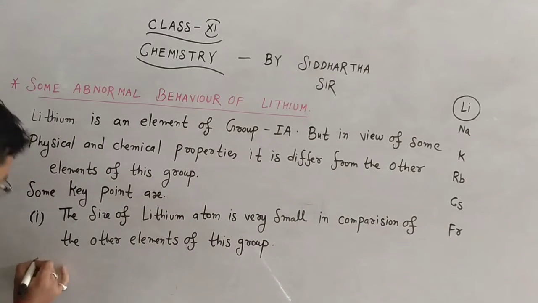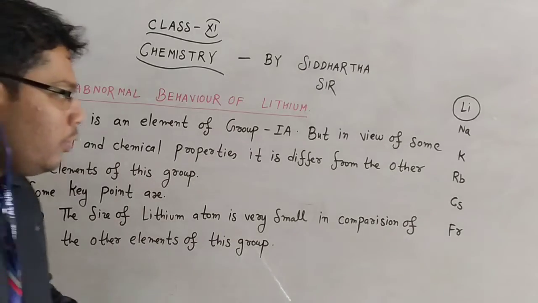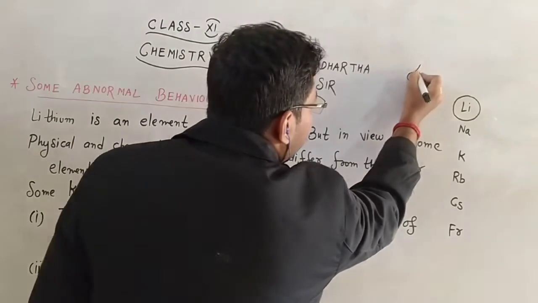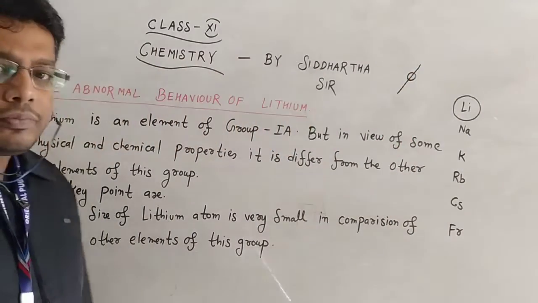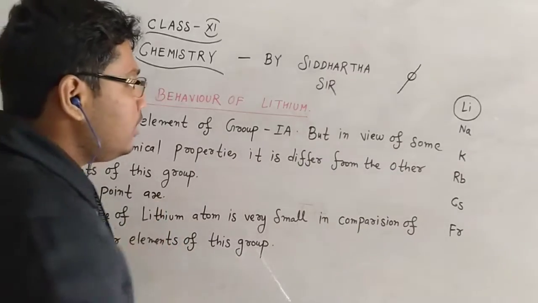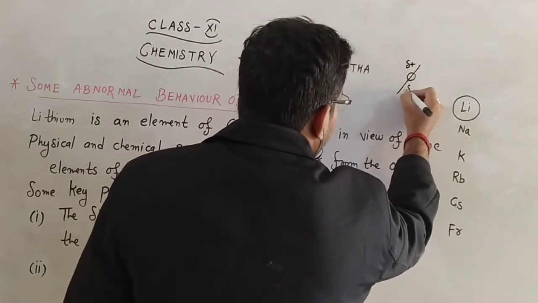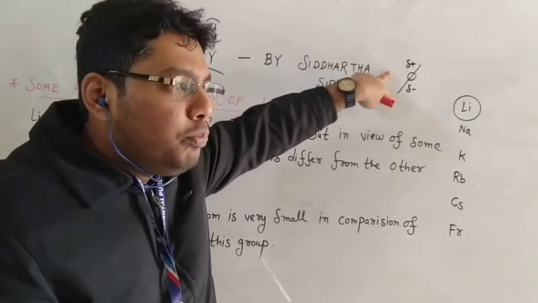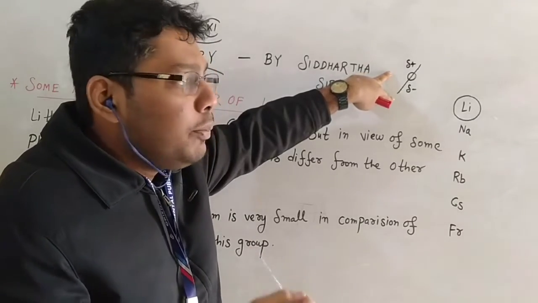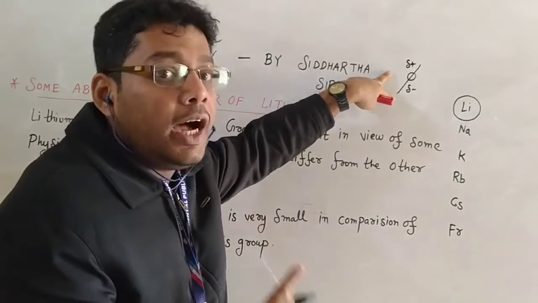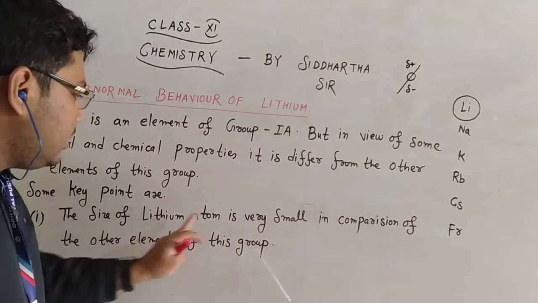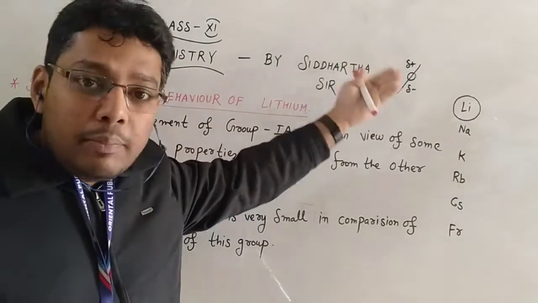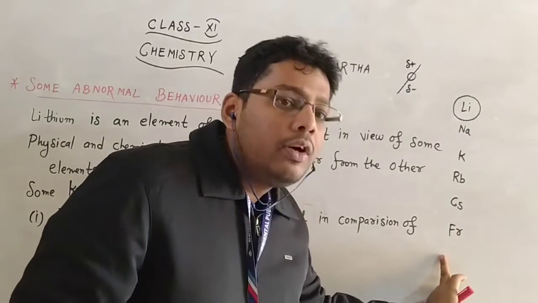Okay, so we know that if any atom has a very small size, then the polarization power of this element is very high, because the positive pole and negative pole are very close to each other. And if the positive pole and negative pole are very close to each other, then the polarization power of the atom is very high. So the size of the lithium atom is very small in comparison to these elements, and its polarization power is also very high.